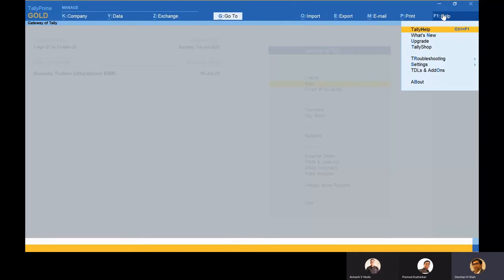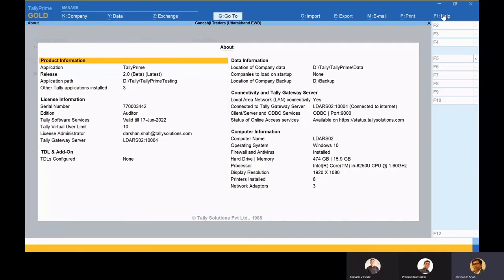So here I go to Help, I go to About. This is also one functionality of Tally Prime. It gives me an overall understanding of my product licensing, my computer hardware systems and my network system. And here is the connectivity option which I'm able to show you: show the status of online services.